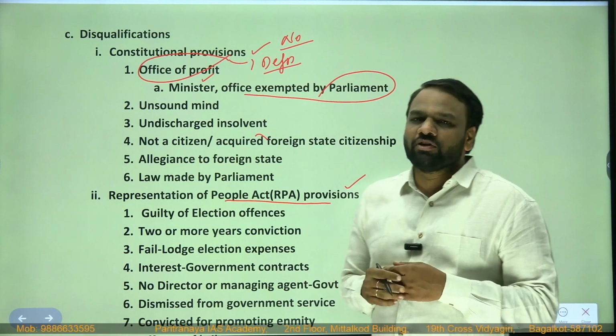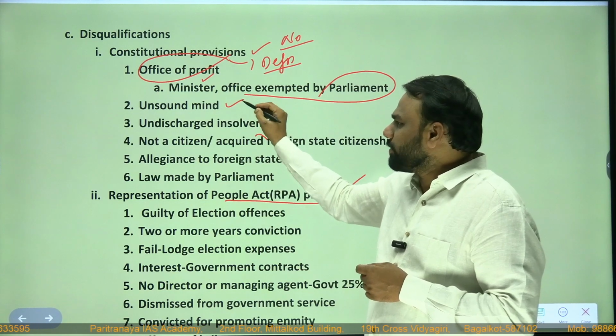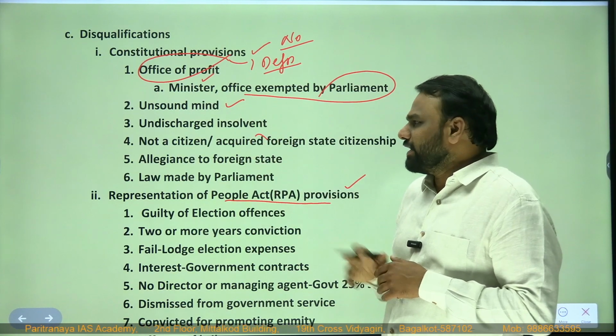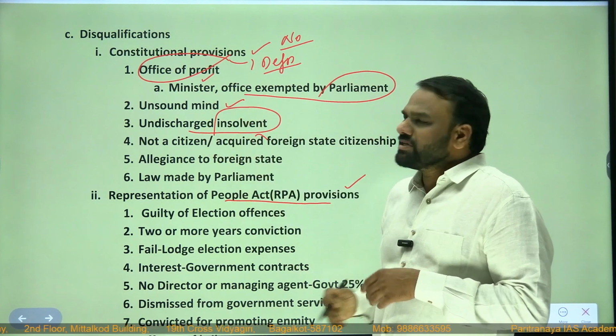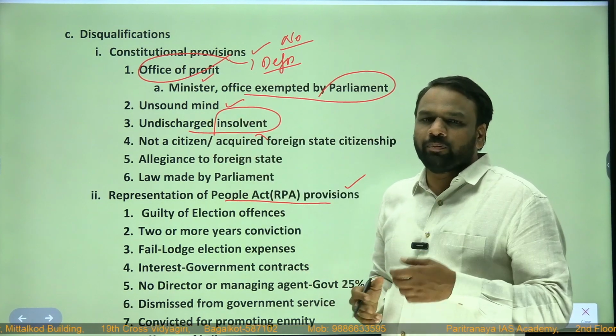Next, a person who is of unsound mind, whose mind is not functioning properly, is not eligible to contest. So very obvious. An undischarged insolvent means a person who has a lot of debt and is unable to pay the debt on time.